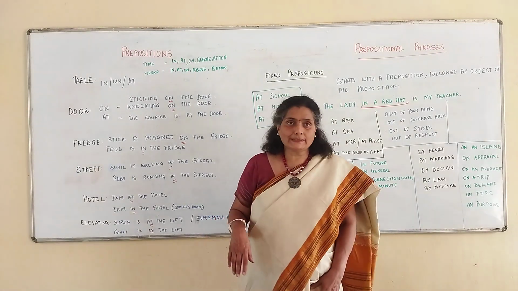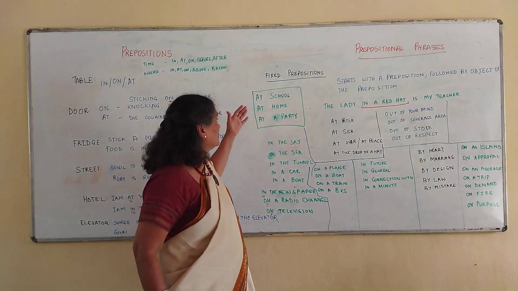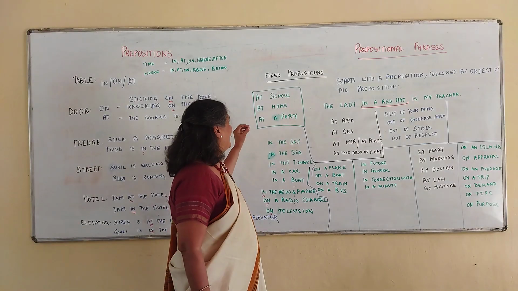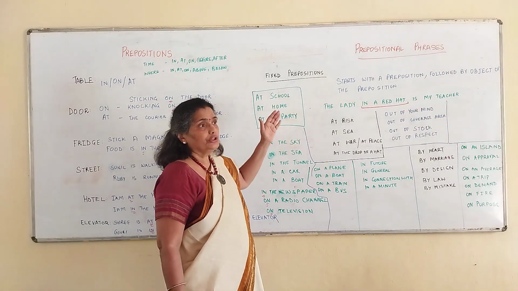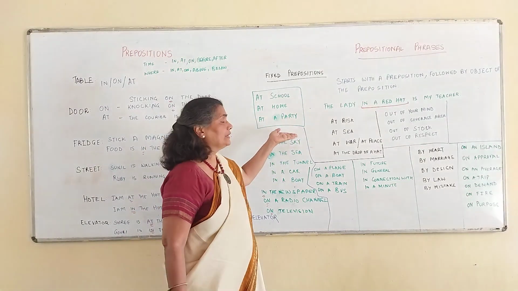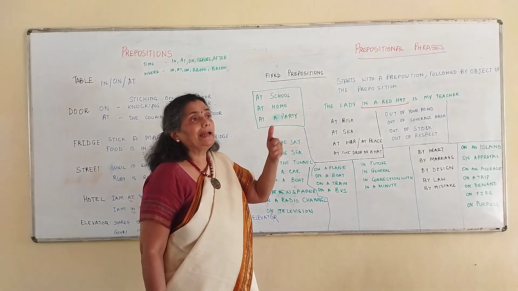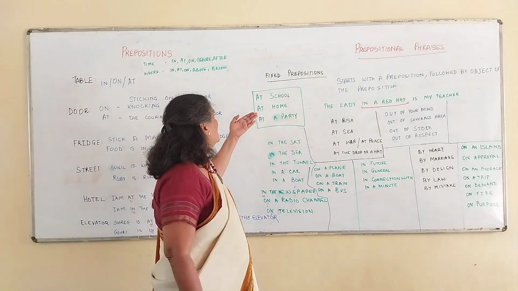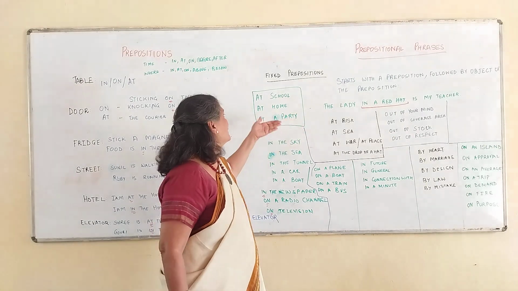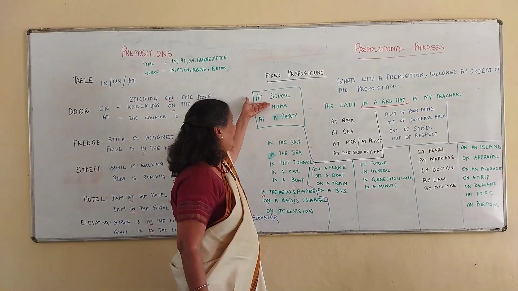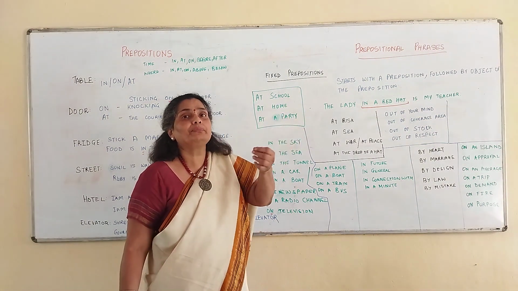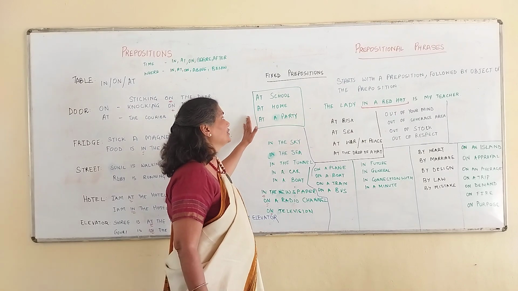The other phrases which I would like to mention, which are fixed prepositions, over here we have at school, at home and at a party. She was at the party till midnight. He was at home even though it was not a holiday. Sohab went to school. Sohab was at school till 5 p.m. Okay? So this is location.